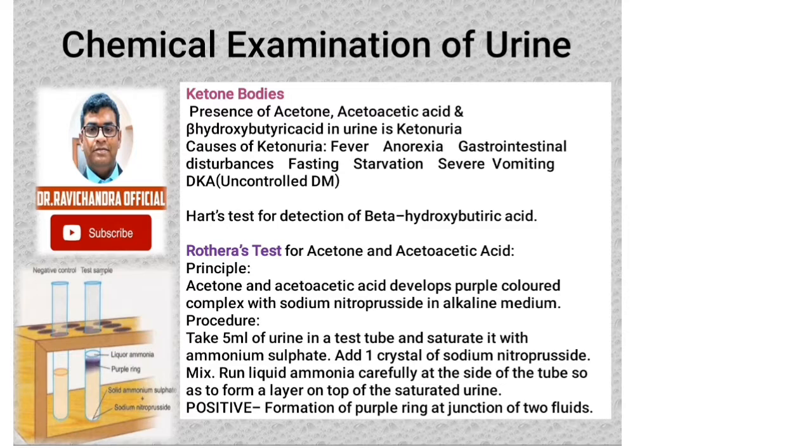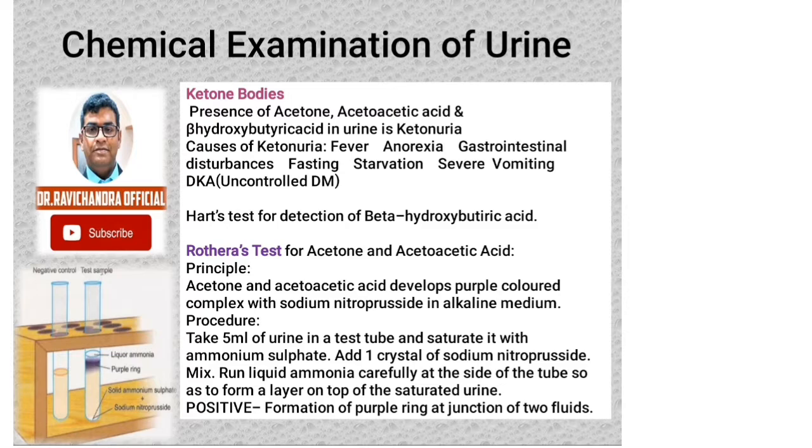The principle behind the Rothera's test is acetone and acetoacetic acid develop a purple colored complex with sodium nitroprusside in an alkaline medium. How to do the procedure? Take 5 ml of urine in a test tube and saturate it with ammonium sulfate. Then add a crystal of sodium nitroprusside.